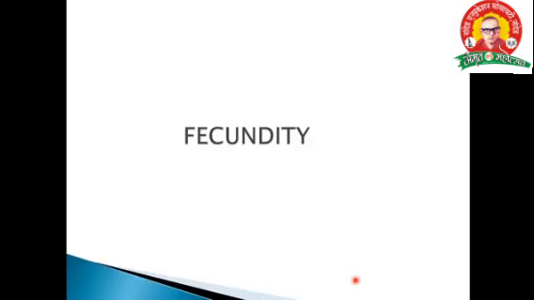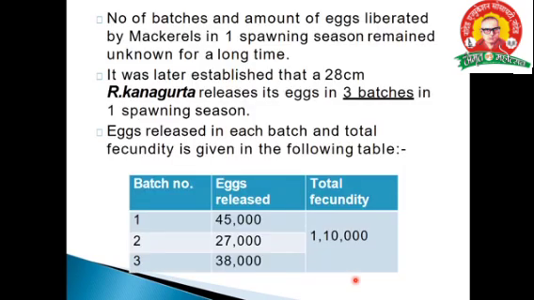Right. And about the fecundity. What is the fecundity? Number of eggs laid by a female fish per gram of its body weight is called the fecundity. It depends upon the ovary, the length and weight of the fish. The number of batches and the amount of eggs liberated by a mackerel once the spawning season starts is unknown for a long time. It was established that a 28 centimeter Kangargutta releases eggs in 3 batches. Right? Eggs are released in batches, total number of fecundity given below.